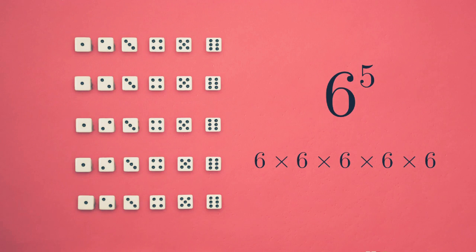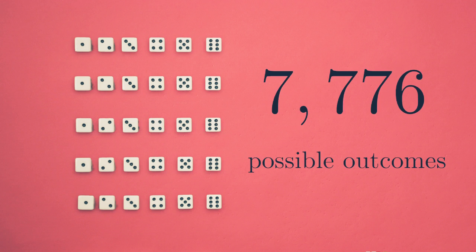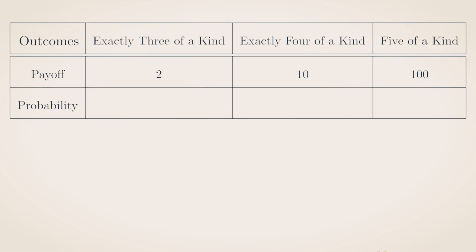We're rolling 5 dice. Each roll, there are 6 possible outcomes. By the multiplication principle, the total number of outcomes is 6 to the 5th, or 7,776. Of these, exactly 6 rolls give 5 of a kind, because we have to specify 5 of what? You could have 5 ones, or 5 twos, or 5 threes, 5 fours, 5 fives, or 5 sixes. So that's 6 rolls, and the probability of getting 5 of a kind is 6 over